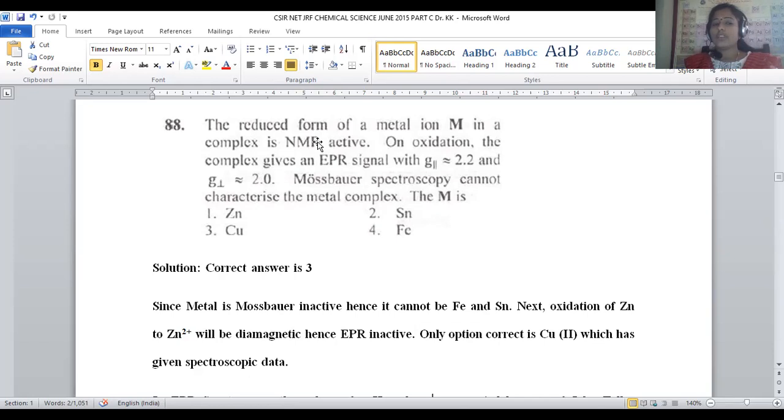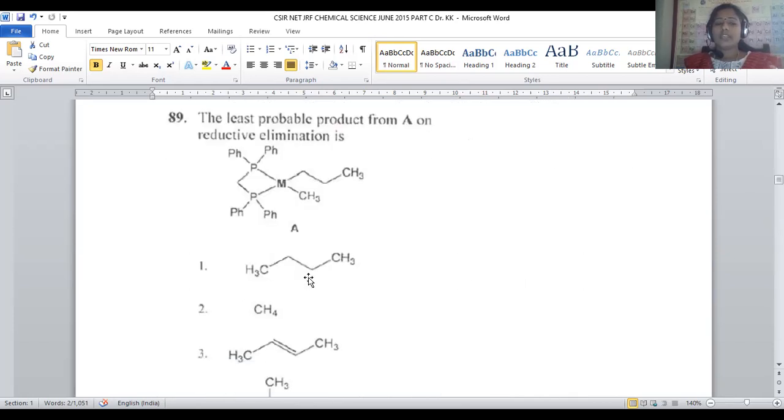So all of these, this is a kind of analytical spectroscopic technique for transition metal complexes, are satisfied by copper. That's why for question number 88, option number 3 is the correct answer. Let us move on to question number 89.